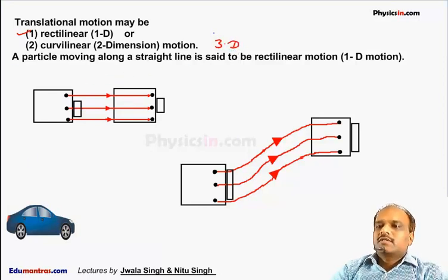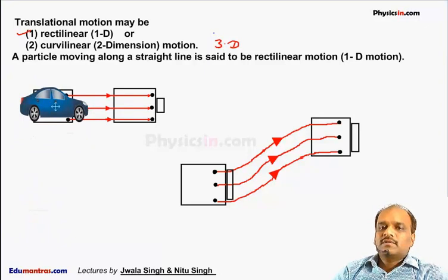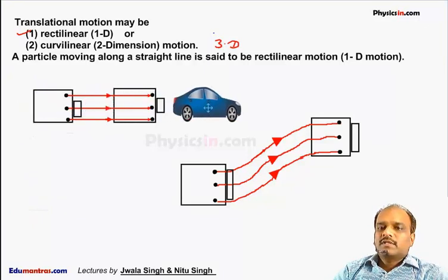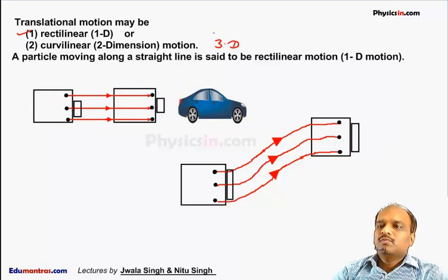Now suppose this car is here. If this car is moving like this, then there are 3 points. If we choose 3 points, this point is A, this point is B, this point is C, fixed to this car. If these 3 points, particle A, B and C on the car, each move in a single straight line, we can say this car is performing rectilinear motion, also called one-dimensional motion.